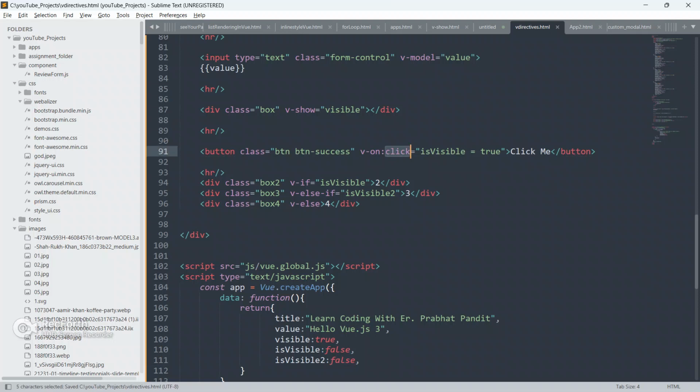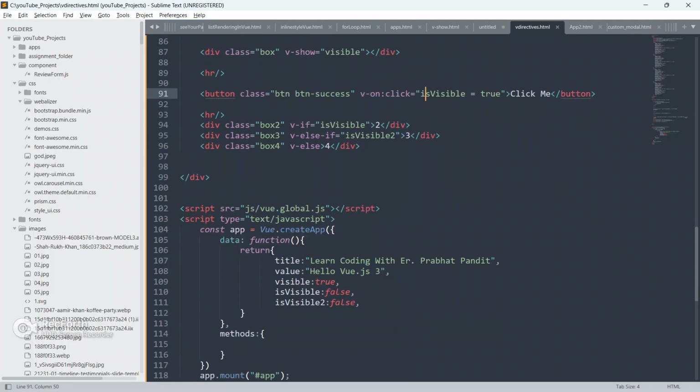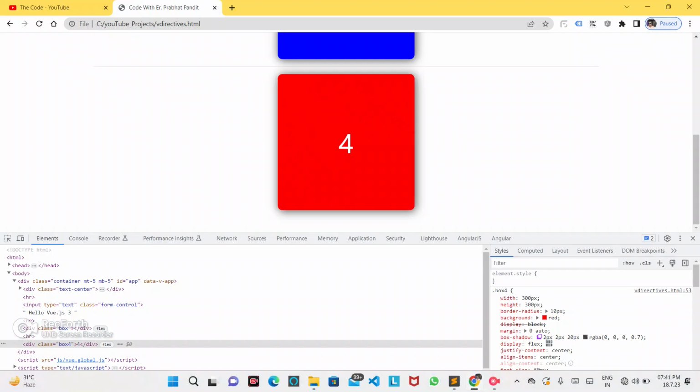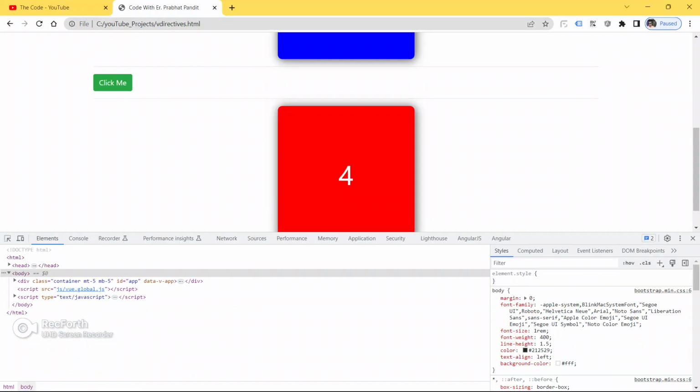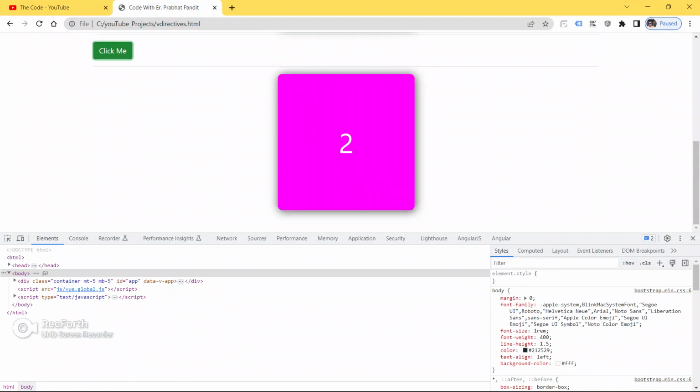As of now you can see isVisible is false. Whenever anyone is going to click on the button, because we are listening here for the event click, what should happen? We should give isVisible to true, and then we will be able to see this box 2. Now save your code, go to the browser and refresh your page.